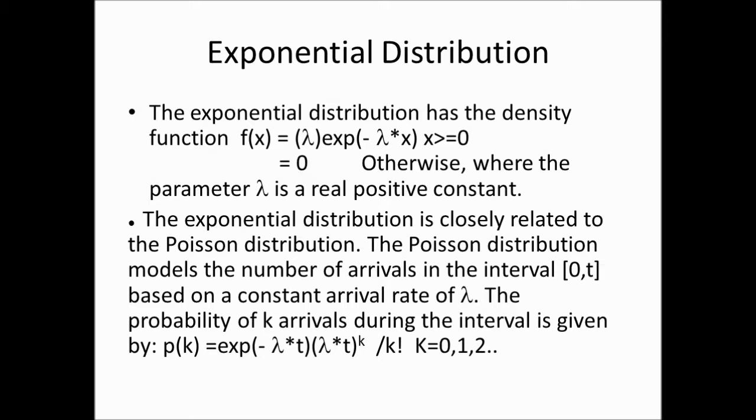The probability of k arrivals during that interval is given by the probability mass function for the Poisson distribution: e^(-λt) multiplied by (λt)^k divided by k factorial. K is the number of arrivals, and it can only take non-negative integer values, including 0.